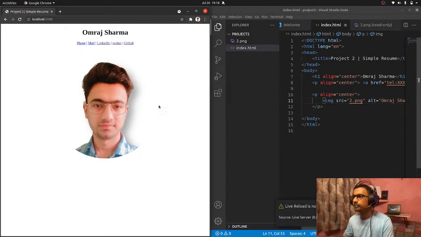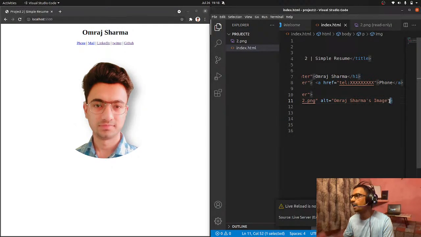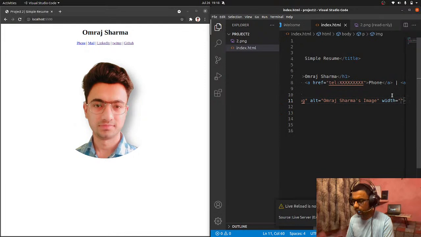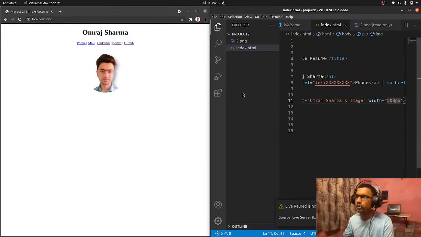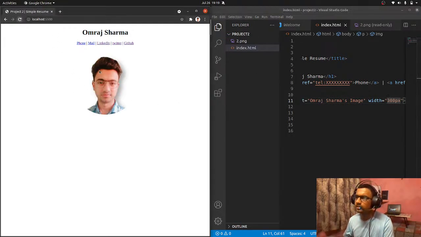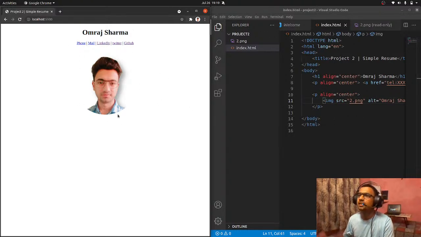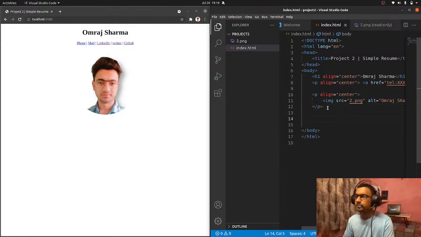Yeah, it is working, but it is again pretty big, so I just have to add one property, maybe I will use width. I set it to around 200 pixels. I don't know how much it looks, but actually it feels good. And let me put it at 300. Yeah, it looks actually good, and I can follow along. Okay, so it's very simple, and looks great, I guess.